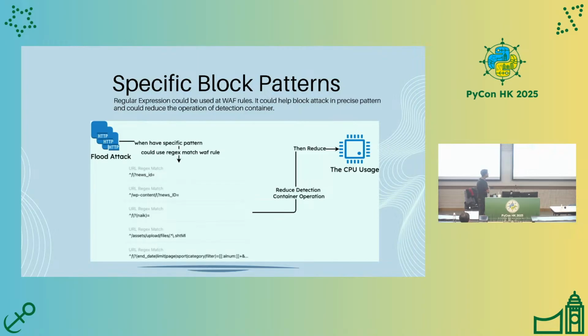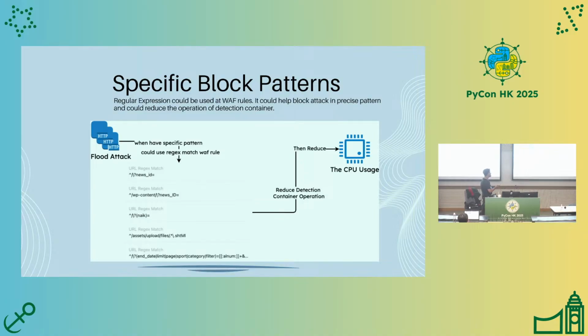And what if there is a false negative condition? For false negative, I could create some regular expression rule inside the SafeLine. For example, this regular expression is for the request argument for news ID. This is actually the request argument for the injected site with gambling phishing, and all of these request arguments are used for the flooding attack.